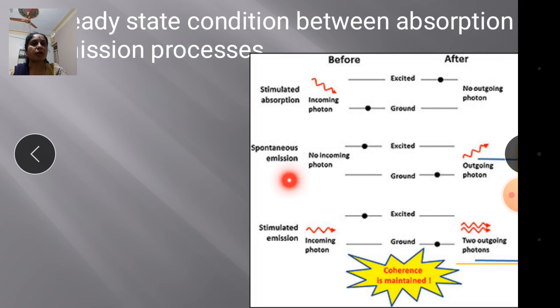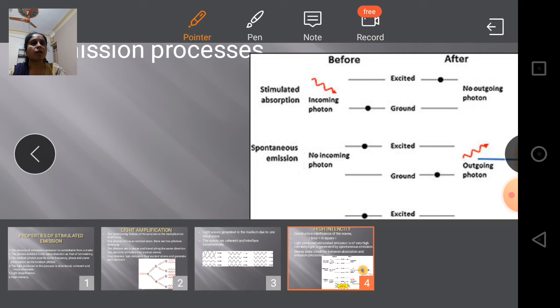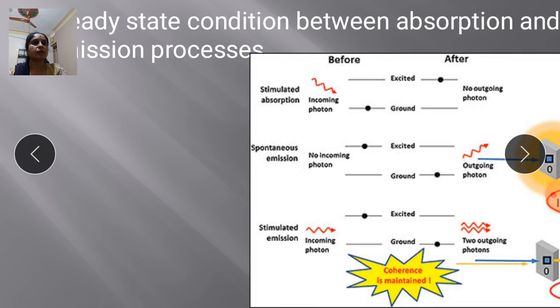In spontaneous emission, no incoming photons are needed. The atom already in the excited state goes to the ground state, and an outgoing photon is generated.